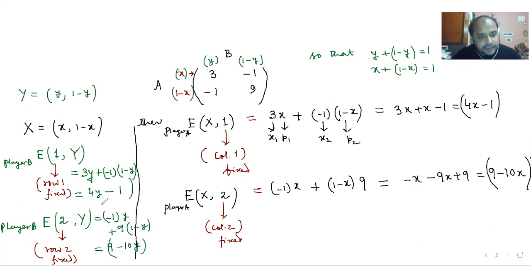So 4 expectations we have actually calculated.